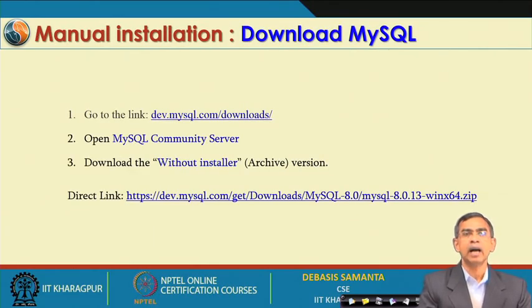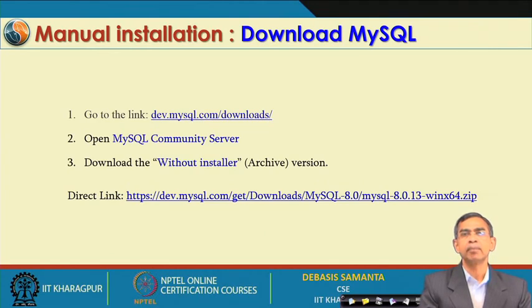Now, I am telling you about the other source that you can follow to download your MySQL software. There is a link as I have given here, dev.mysql.com/downloads. From this link you can go, and in this link you can find MySQL Community Server. You just click this link, then it will land you on the MySQL Community Server. You open this link, and then you can find there are many softwares available for free download, out of which you have to select the one without installation, the archive version. And then you can also directly follow the link from which you can download this software.